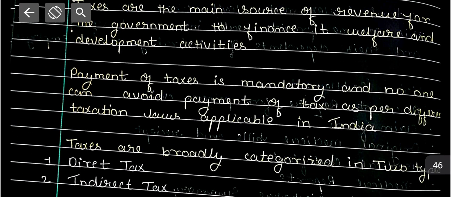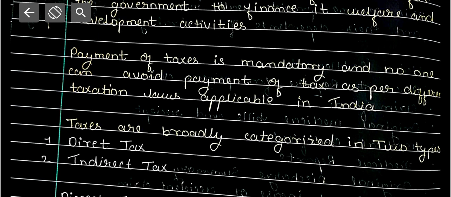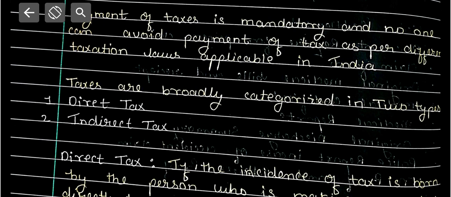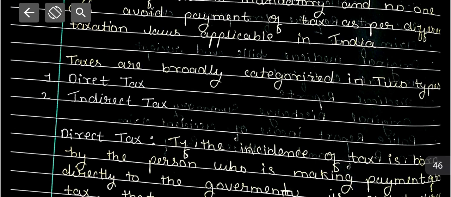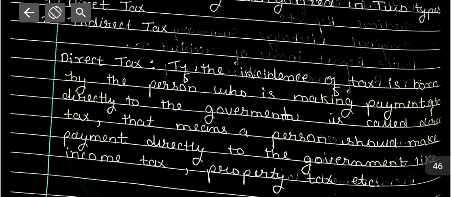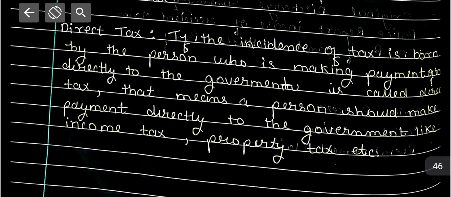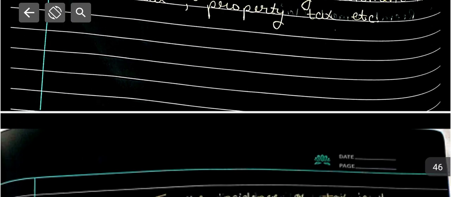Payment of taxes is mandatory and no one can avoid the payment of taxes as per the different taxation laws applicable in India. Taxes are broadly categorized into two types: direct tax and indirect tax. Direct tax is where the incidence of the tax is borne by the person who is making the payment. That means the person should make the payment directly to the government, like income tax, property tax, etc.